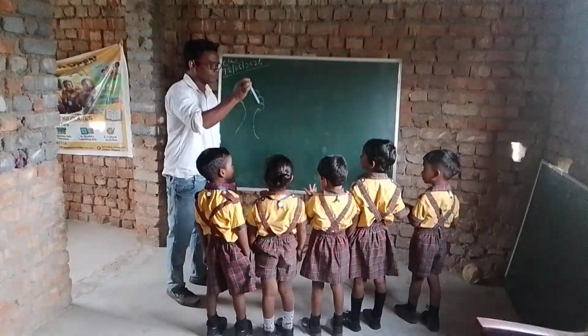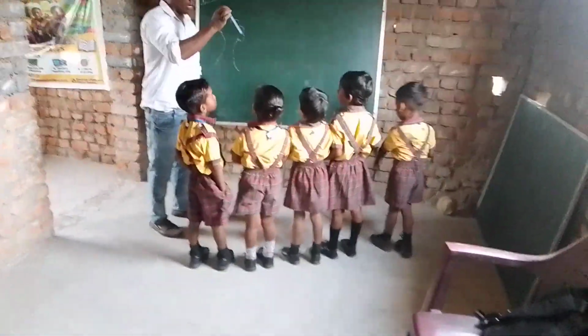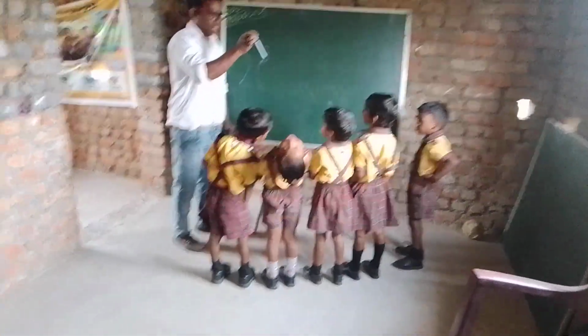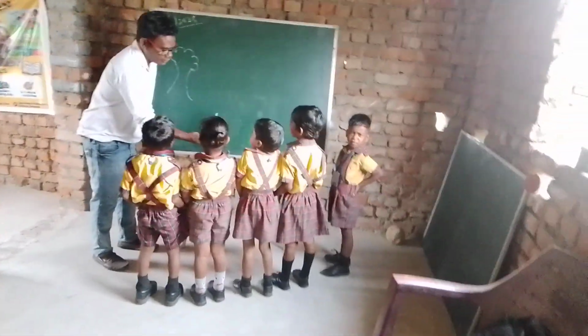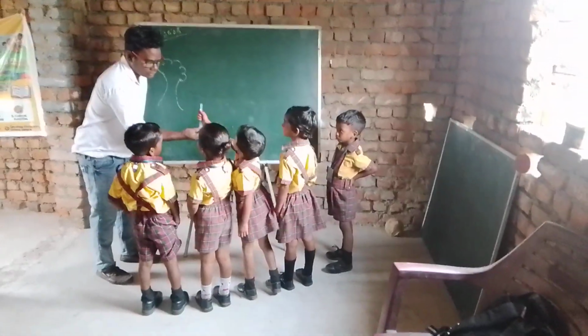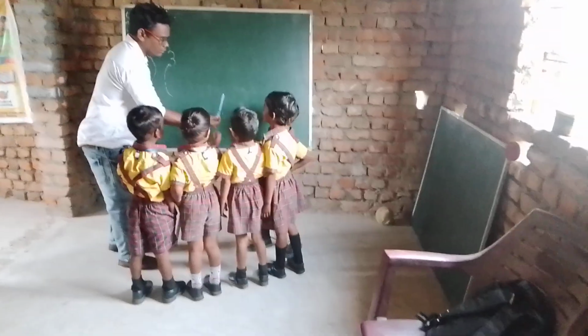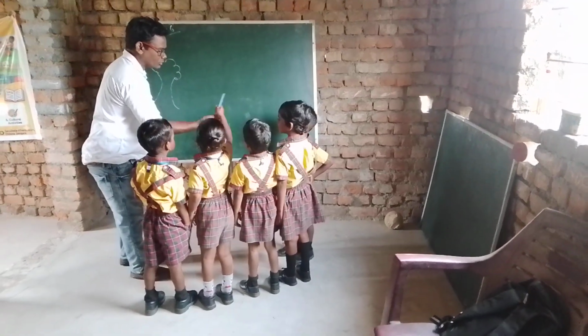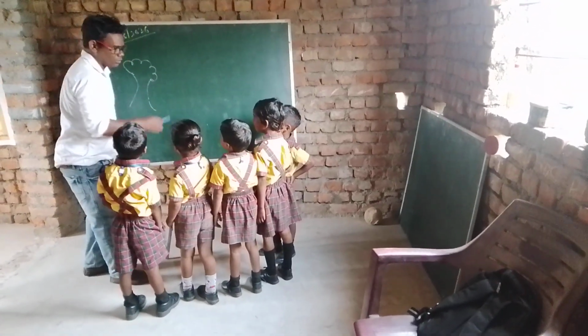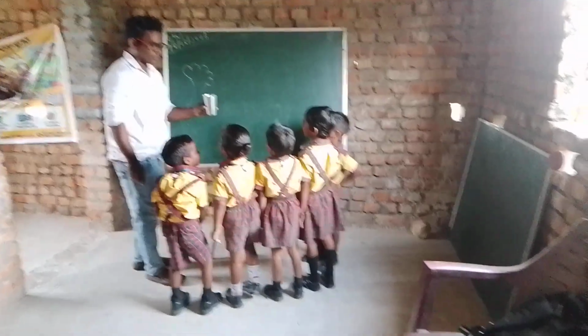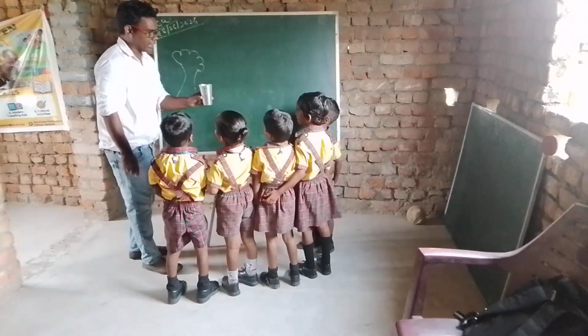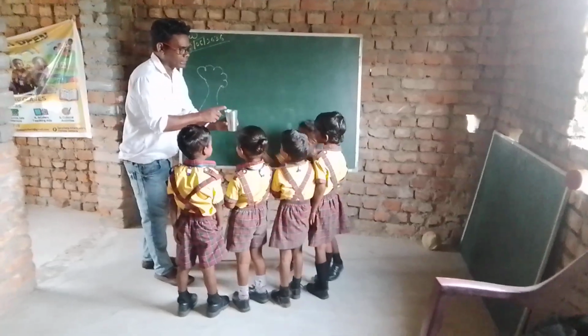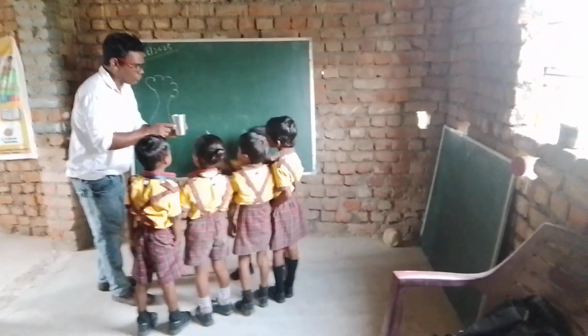What is this? You have to speak a little loudly. This is a pen. Can you touch it? Yes. So, we all can touch it. हम लोग सब इसे छू सकते हैं. What is this? This is a glass. Yes, very good. Can you touch it? Yes, because this glass is near to us. क्योंकि ये हम लोग के सामने है.